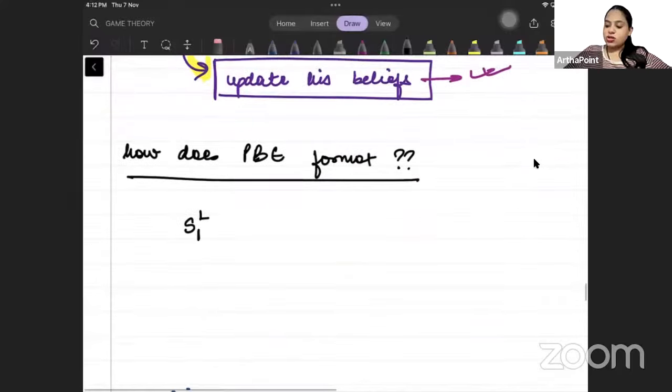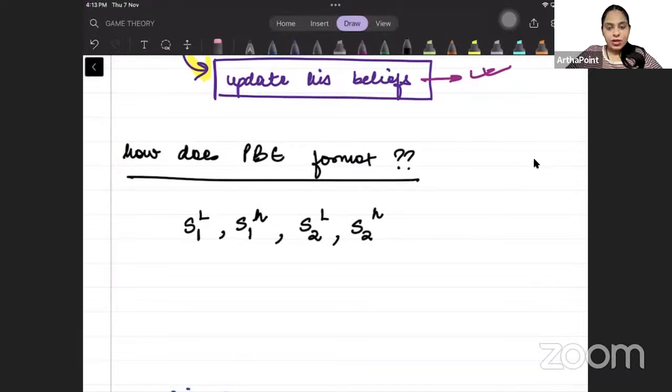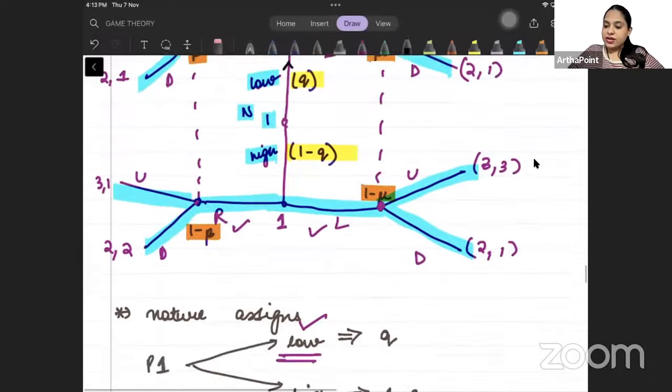The strategy of player 1 when high type, the strategy of player 2 when player 1 is low type, the strategy of player 2 when player 1 is high type, and what are the updated beliefs of player 2 about beta and mu.